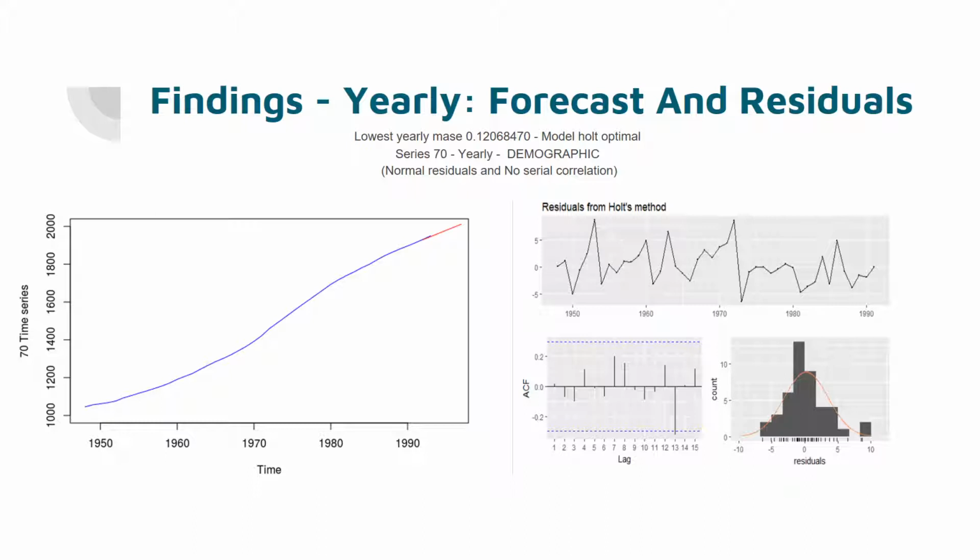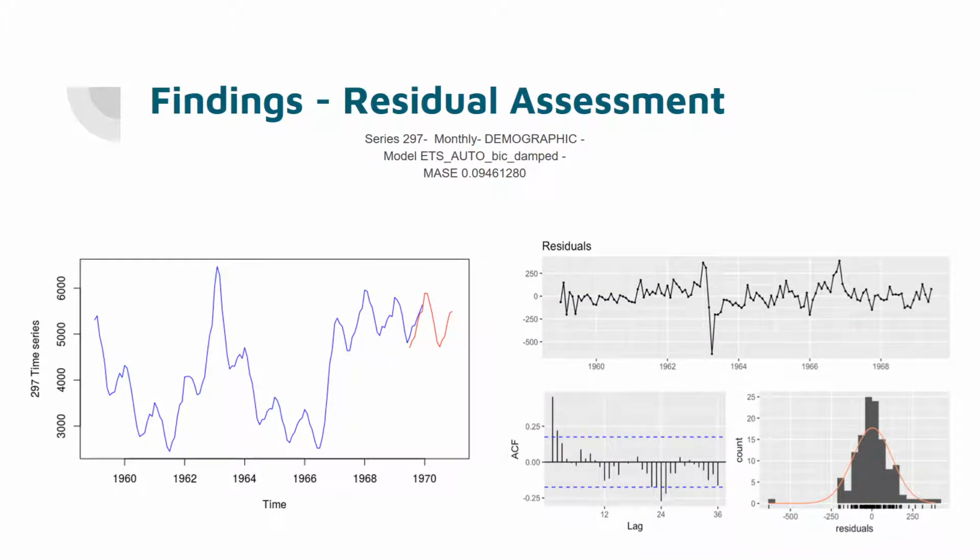Previously, we saw the findings based on best MASE value. Let us discuss an example of a model which does not satisfy the residual check for both normality as well as serial correlation. As you can see here, the graph shows serial correlation for the first few lags and it is also skewed. So this would be a good example to show the residual assessment check.